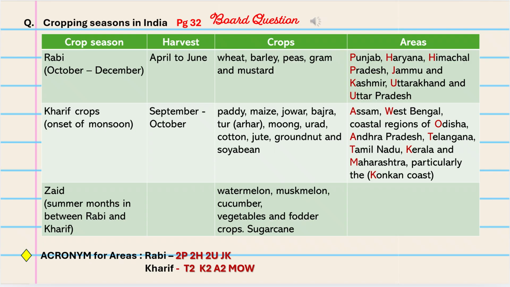So once again, the cropping season in India, I have given you the cropping season, the harvest, the crops and the areas. I've also given you some acronyms to make it a little bit easier to remember the areas for the Rabi and Kharif. At this point in your revision, you should already have your own methodology of learning these. But I have given you an acronym just to make it slightly simpler for those who find it difficult to remember.